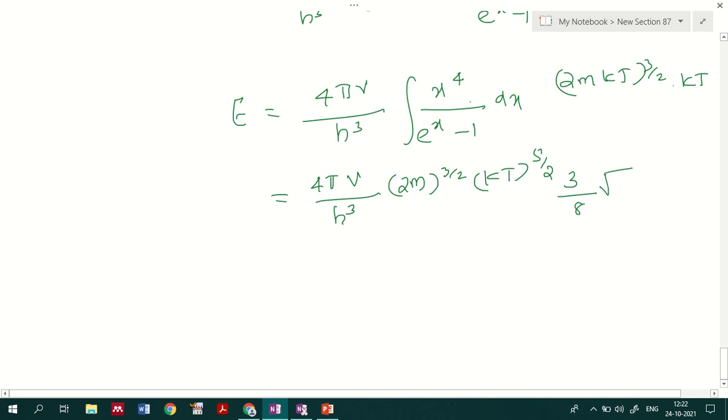So this is the solution for x raised to 4, root pi into 1.341 will be there.